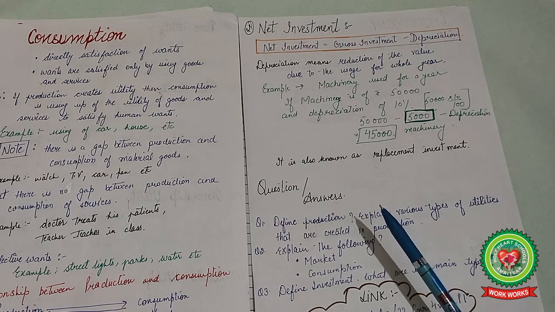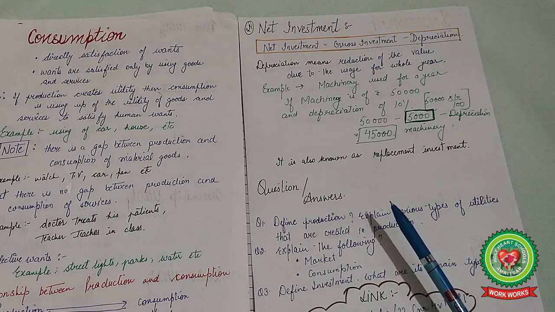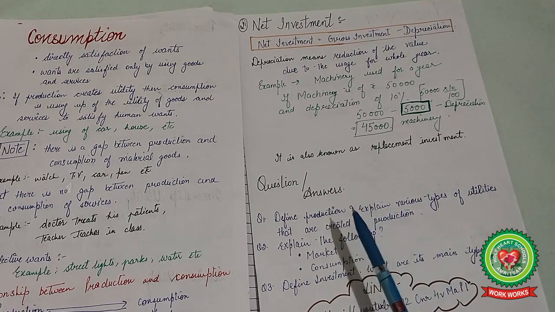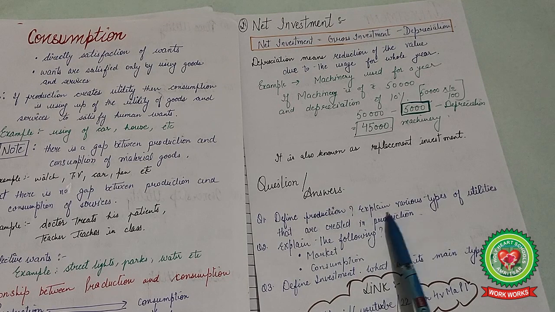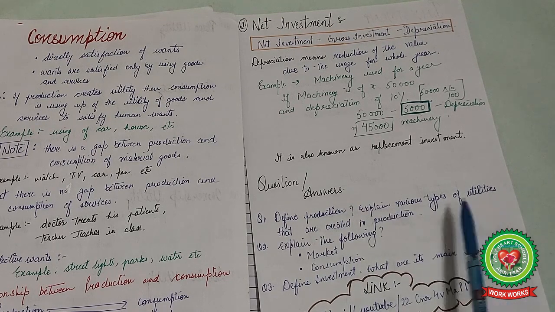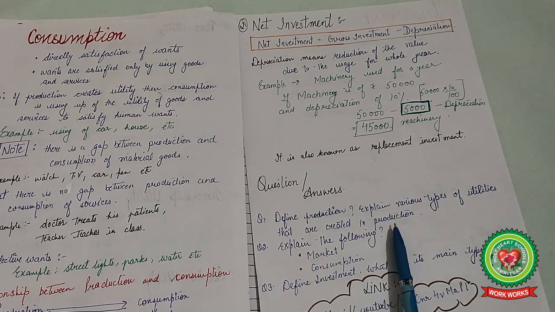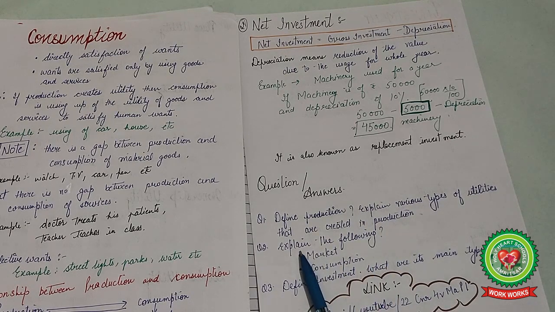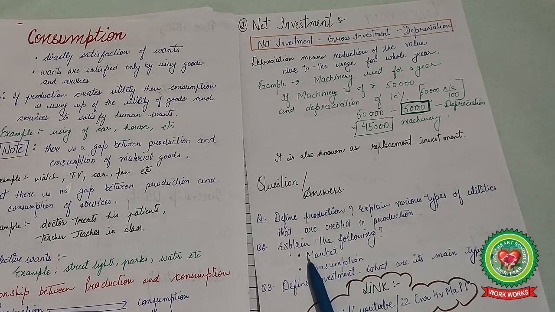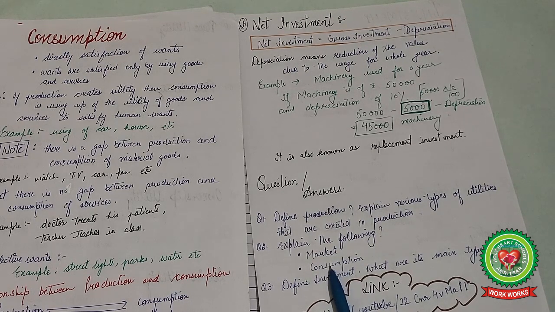So today your questions are: define production and explain the various types of utilities that are created in production. The second question is to explain the following, that is market and consumption, means you have to give a brief note on these two terms.